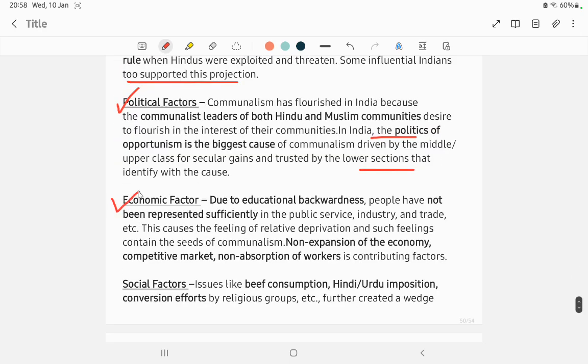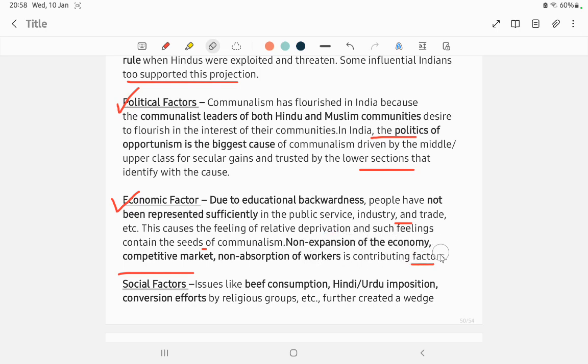For economic factors, illiteracy is a cause, because people who are uneducated don't know what is right and wrong. Due to educational backwardness, people have not been represented sufficiently in the public service, industry and trade. This causes a feeling of relative deprivation, and such a feeling contains the seed of communalism. Non-expansion of the economy, a competitive market, and non-absorption of workers are contributing factors.